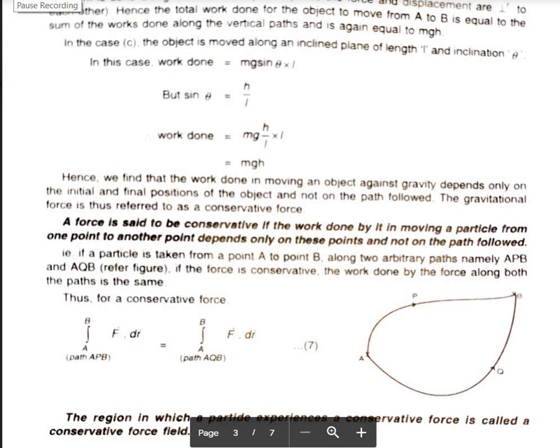Let us discuss the other properties of the conservative force field in our next class.